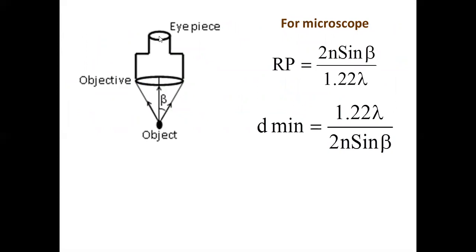So a microscope has an eyepiece through which you see, an objective which is towards the object, and here is a very small object. From the object, light enters into the objective lens, and that will be in the form of a cone, because the lens will be in the form of a circular plate, and all the rays entering into the lens will form a cone. What is the semi-vertical angle of that cone of rays entering from the object into the objective? That is beta. Semi-vertical angle.